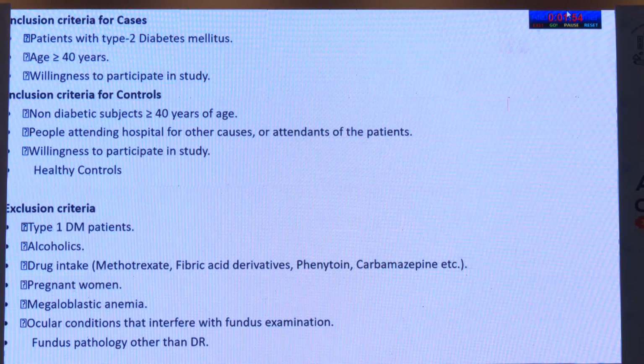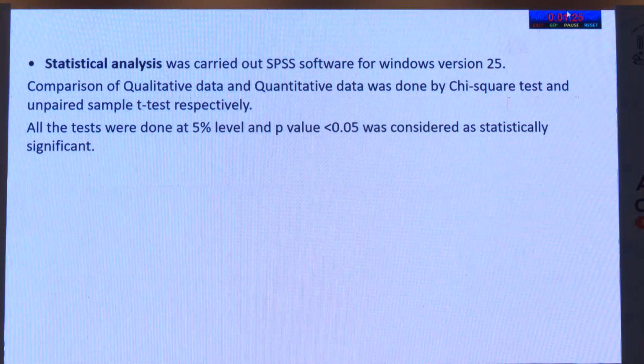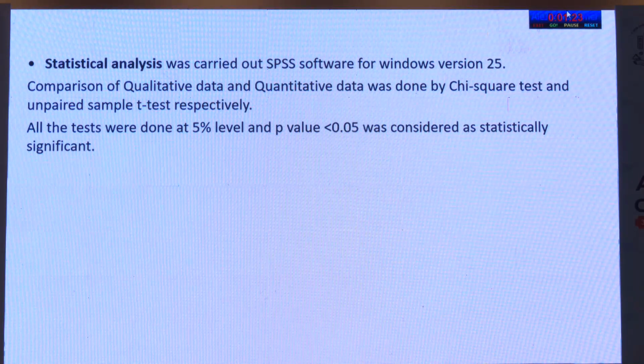The exclusion criteria included type 1 diabetes, alcoholics, drug intake, mainly methotrexate, fibric acid derivatives, phenytoin and carbamazepine, pregnant women, megaloblastic anemia, and ocular conditions that may interfere with fundus examination. Also any fundus pathology other than diabetic retinopathy. The statistical analysis was carried out by SPSS software for Windows version 25, and comparison of the data was done by chi-square and unpaired sample t-test. All the tests were done at 5% level and p-value less than 0.05 was considered statistically significant.